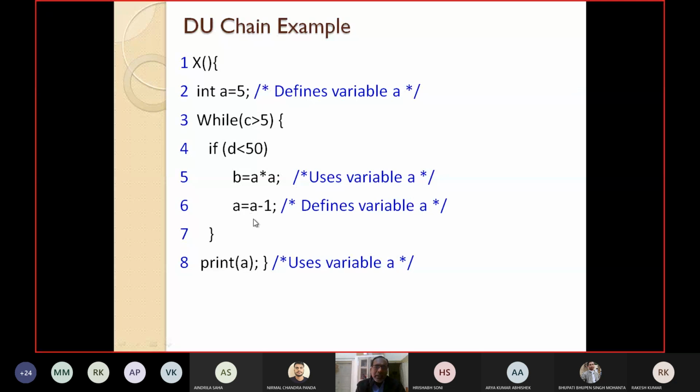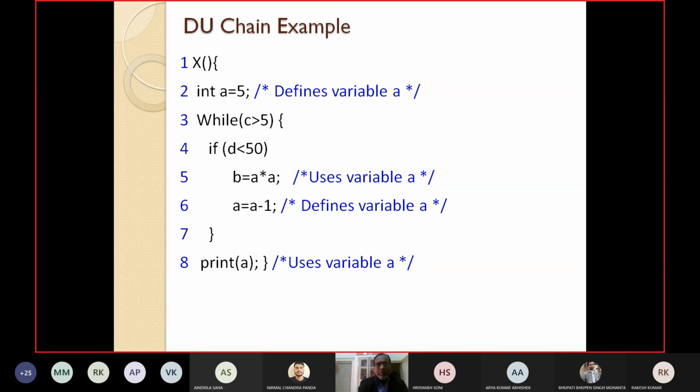But if you take that A is defined at line number 6, then it is used at line number 8, then we can say that yes, A is live here. But with respect to the definition at line number 2, I cannot say that A is live at line number 8 because it is redefined at line number 6. But with respect to the definition at line number 6, I can say that A is live at line number 8. In this way, we discuss when we say that a variable is live.